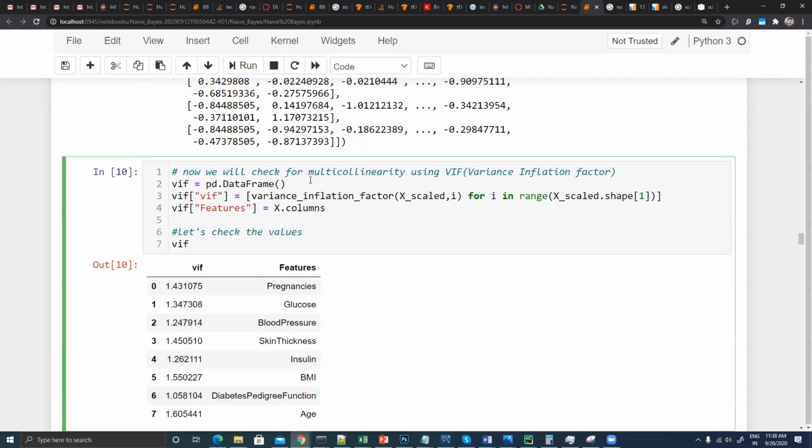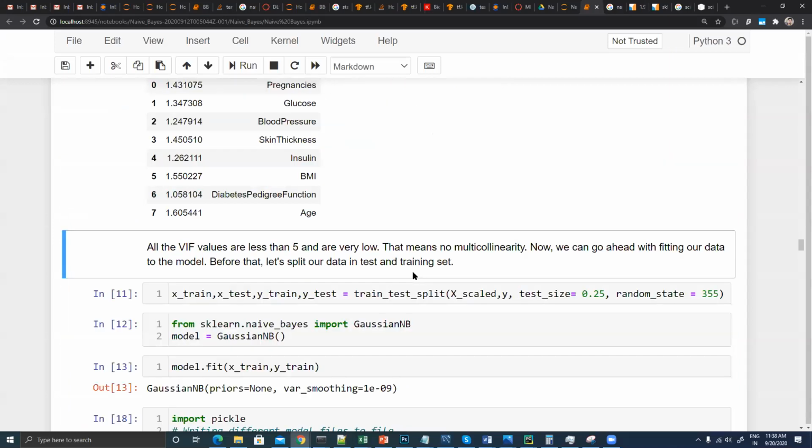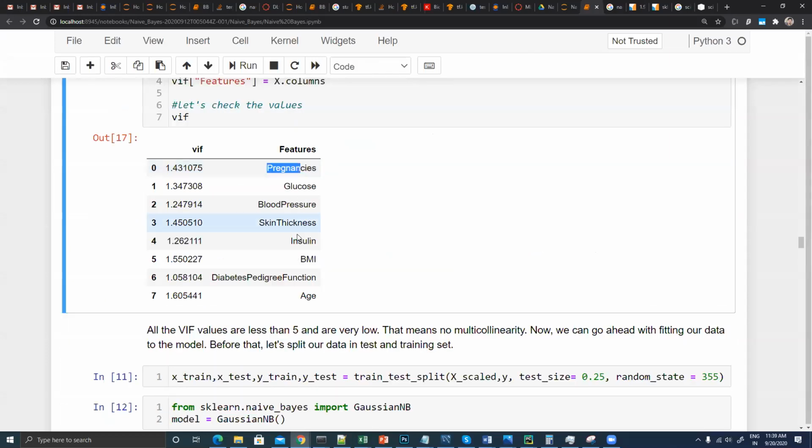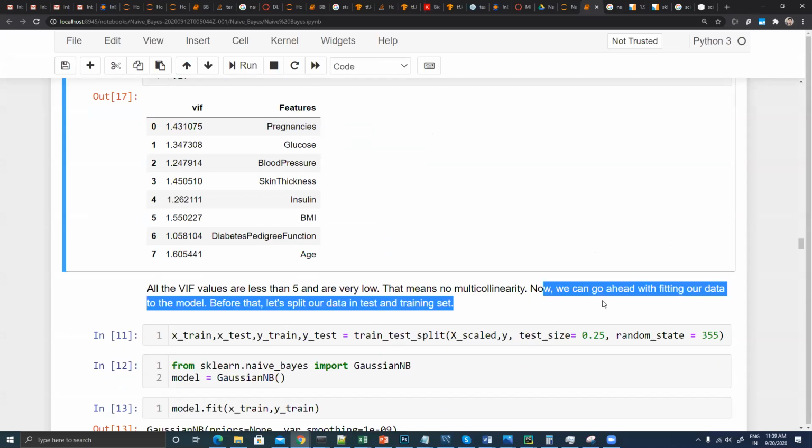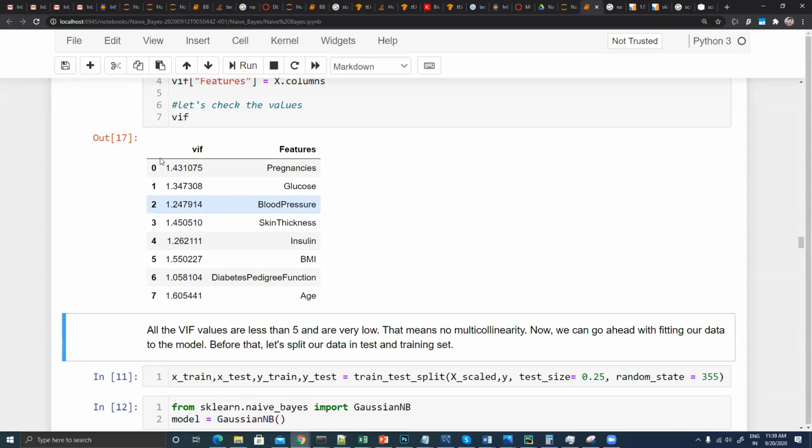Now here, I'm trying to find out the VIF so that I will be able to find out the collinearity between the data set, right? VIF values lesser than 5 are very low. That means there is no collinearity between any of these columns that I was able to find. So our data is good in that case. If VIF is more than that, then my data set is collinear, so I can try to drop one of these columns.